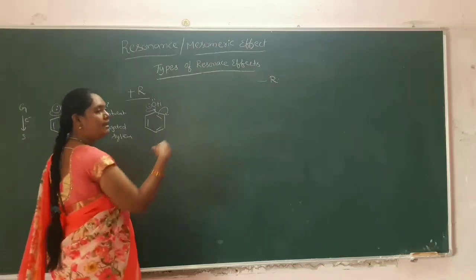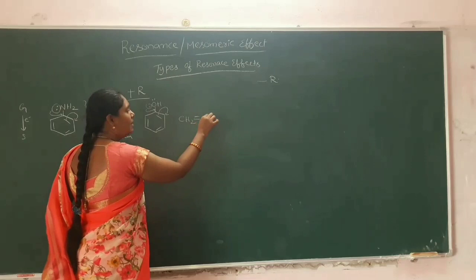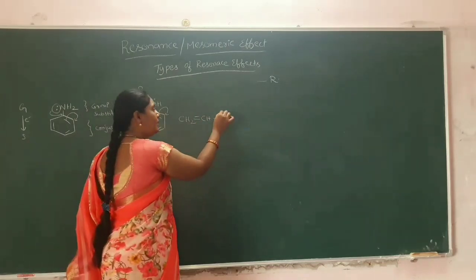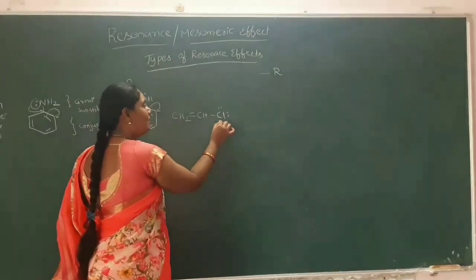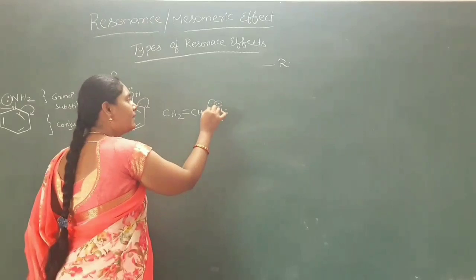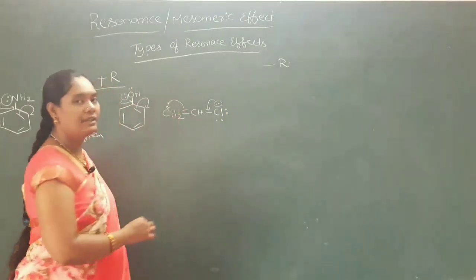Next we will see another example, that is CH2=CHCl. So you know that in the chlorine atom totally 3 lone pairs of electrons will be present. Here also same, the lone pair of electrons will be transferred to here, the bond pair of electrons will be transferred to here.